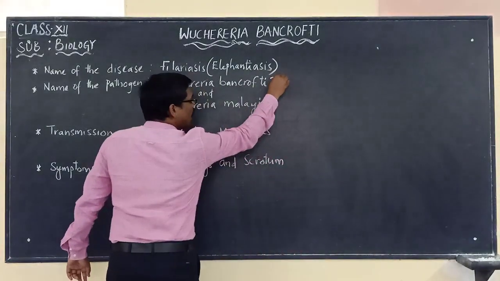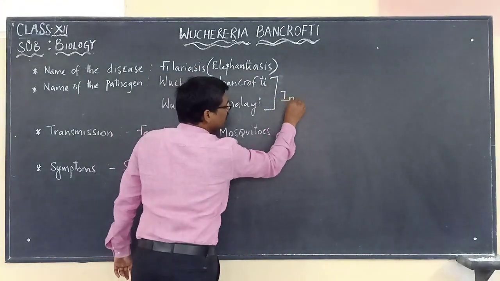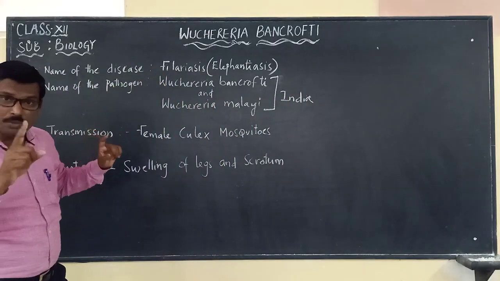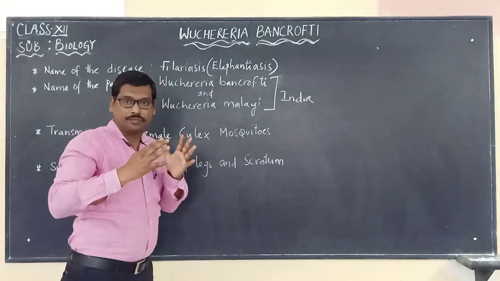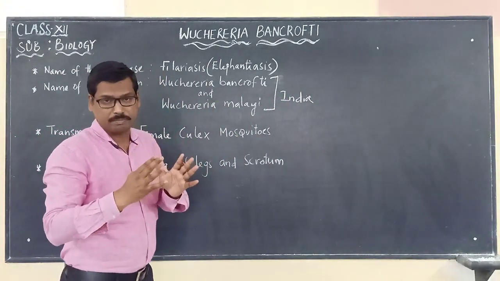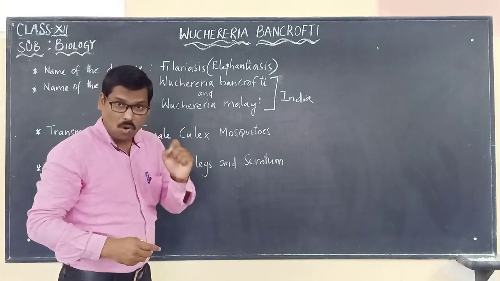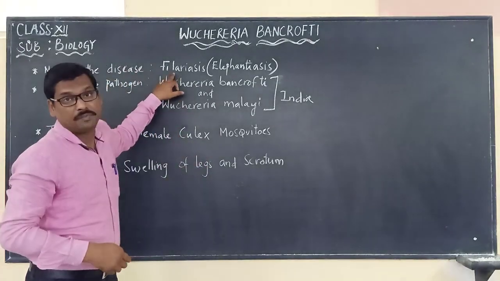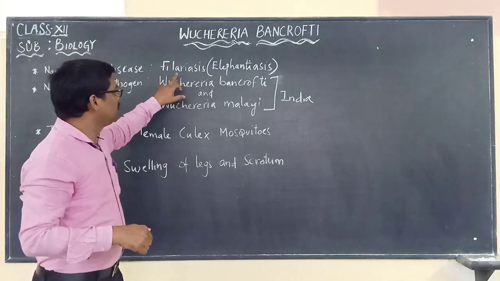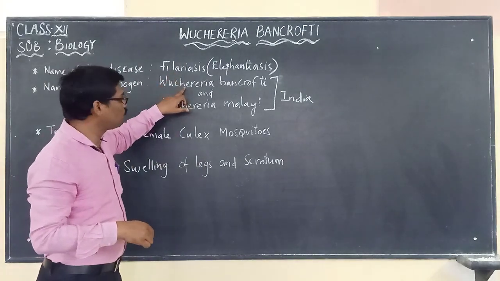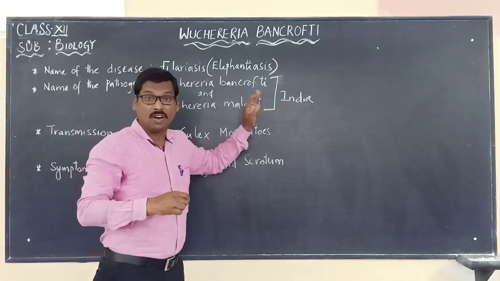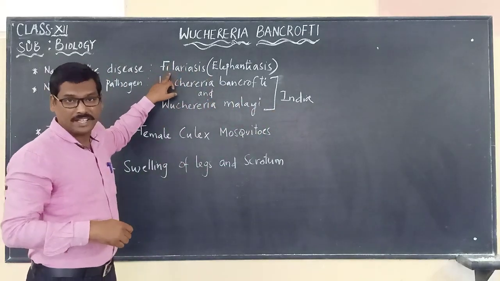But there are many other roundworms responsible for causing filariasis. In India, these two, Wuchereria bancrofti and Wuchereria malayi, are the most common ones causing the disease.